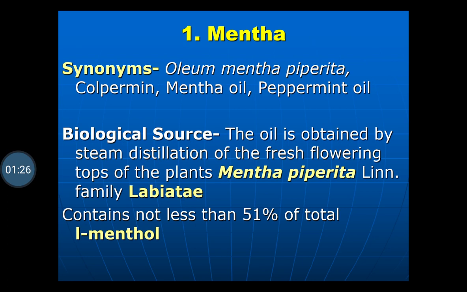Biological source: the oil is obtained by steam distillation of the fresh flowering tops of the plant Mentha piperita belonging to family Labiatae. It contains not less than 51% of the total L-menthol. If the amount of menthol present in the mentha oil is less than 51%, then the oil is of substandard quality, or it is adulterated or substituted oil.